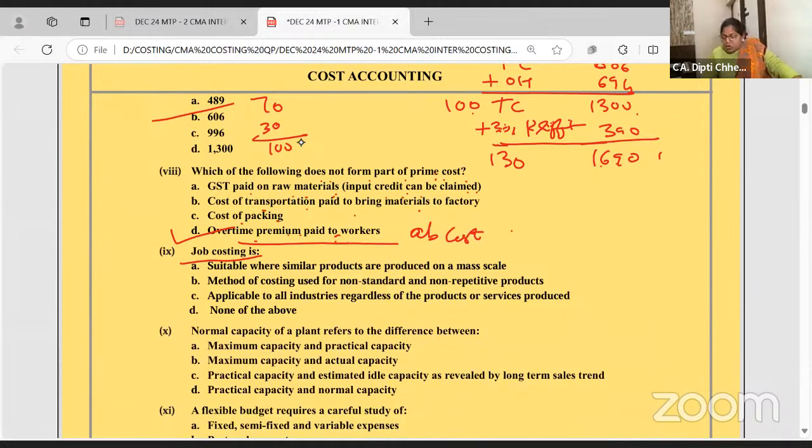Job costing. Without looking, we know that job costing is suitable for single jobs, like I want to make this size shutter, you want to make a double floor shutter. It is a method of costing for non-standard and non-repetitive products. It is not applicable to all industries. Where every product or service is different, like when you give your vehicle for servicing, they will make you a job cost sheet.